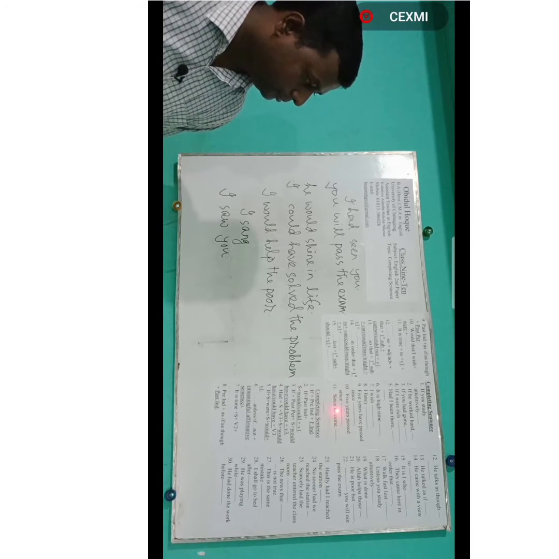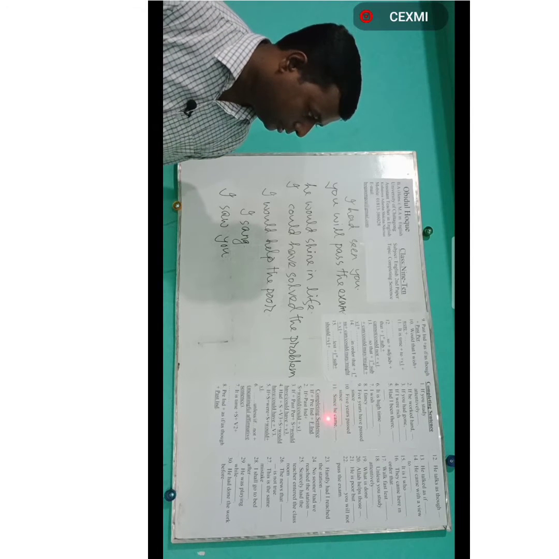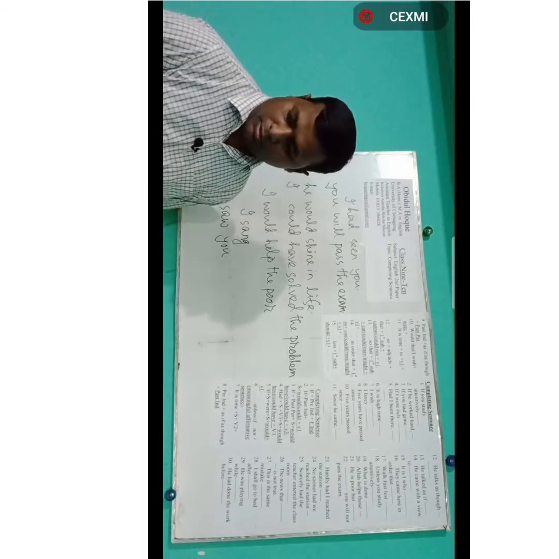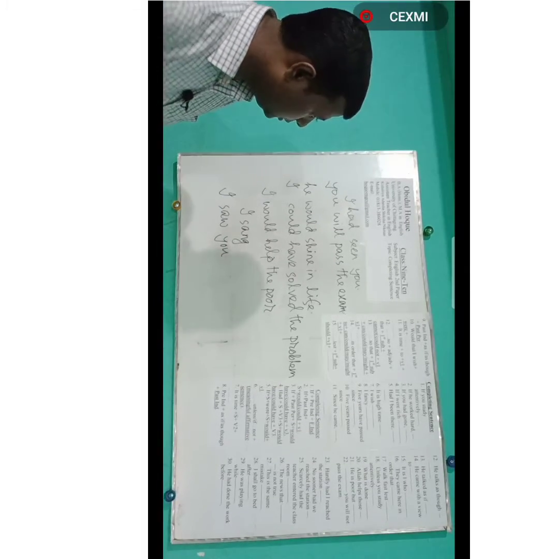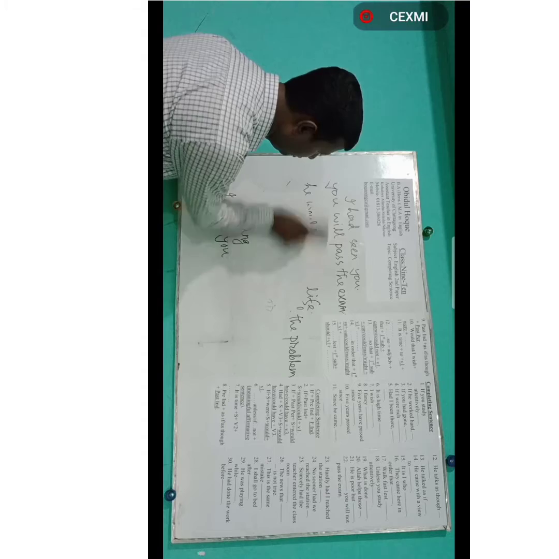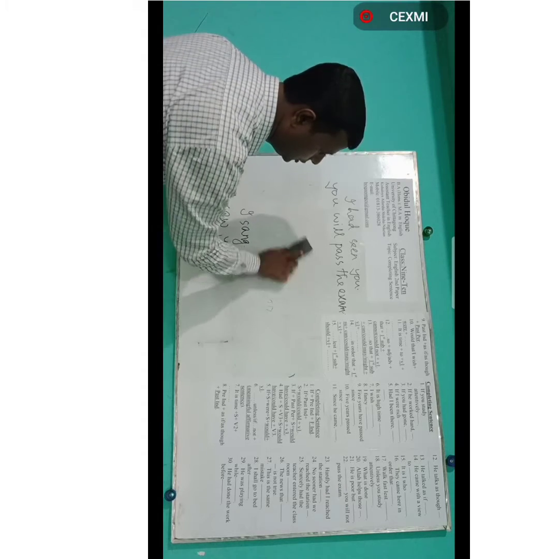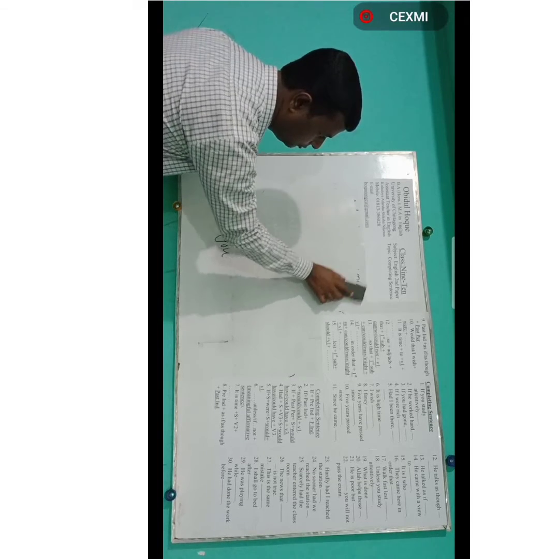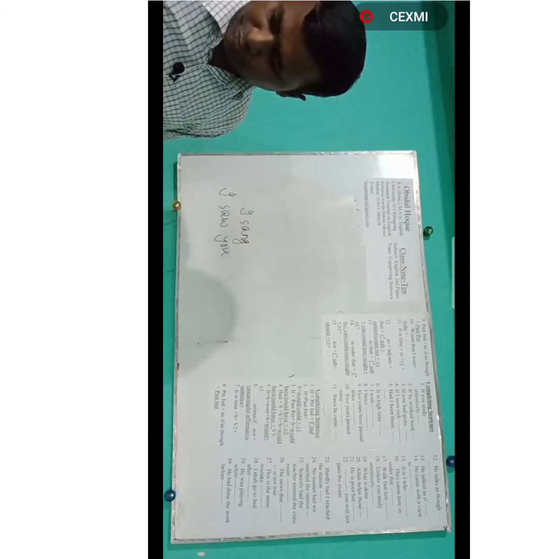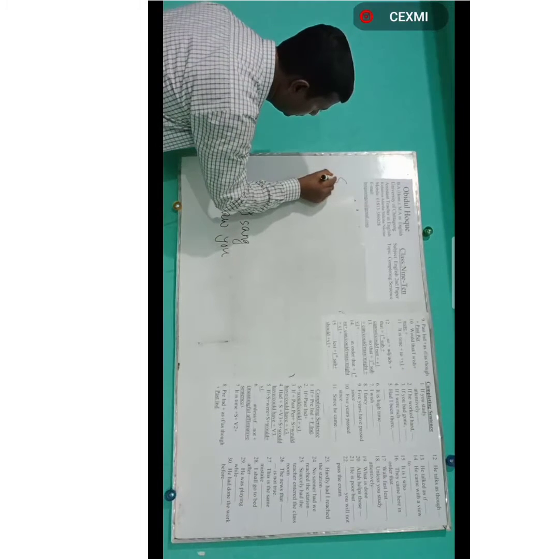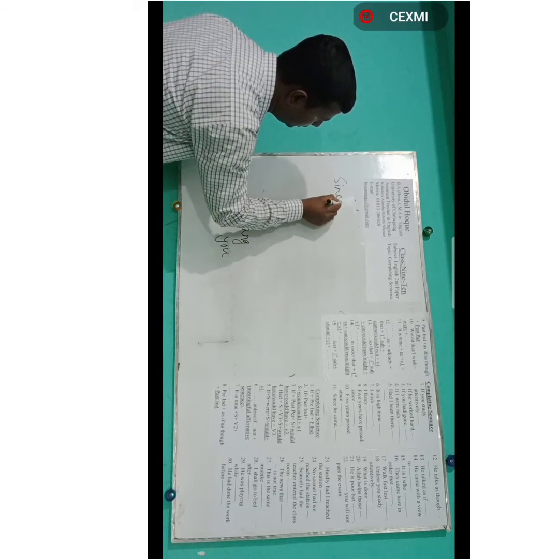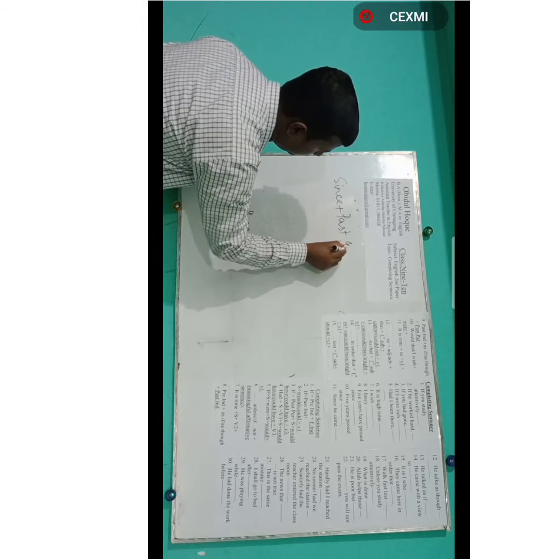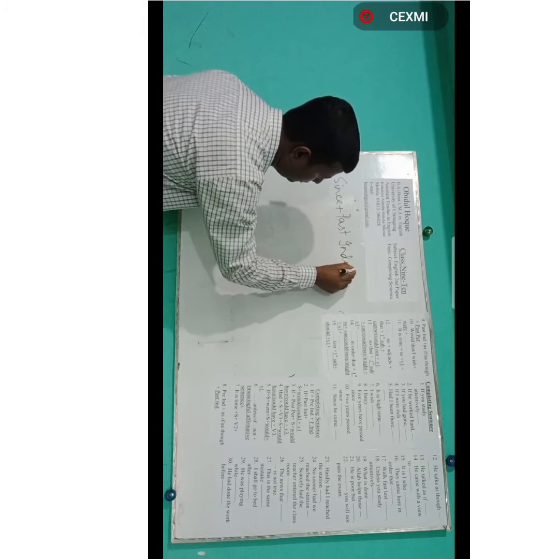Since he came. Here past indefinite tense has been used after since. There is a rule that since plus past indefinite plus present perfect. You can write down the rule. Since plus past indefinite plus present perfect.